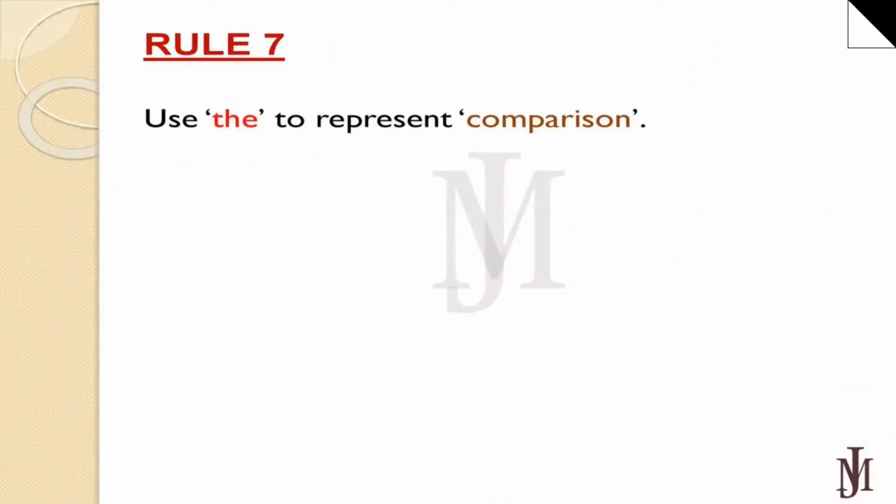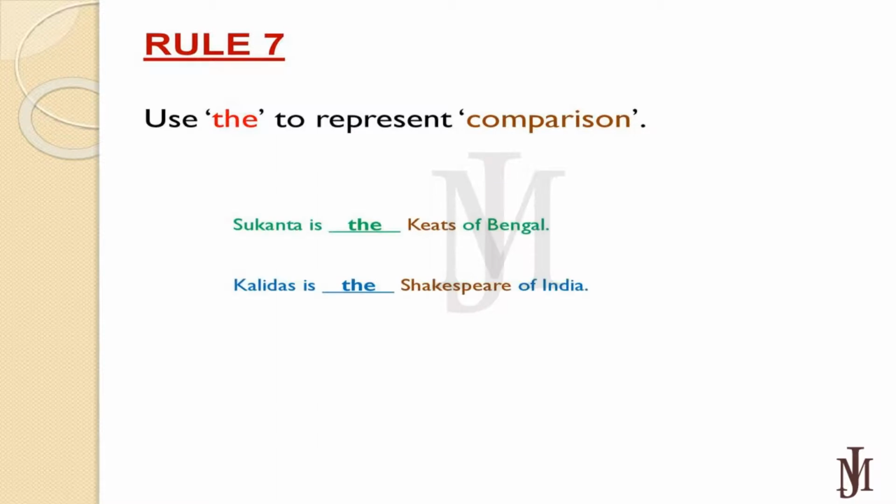Rule number 7. Use "the" to represent comparison. For examples, Sukanto is the Keats of Bengal. Kalidas is the Shakespeare of India.